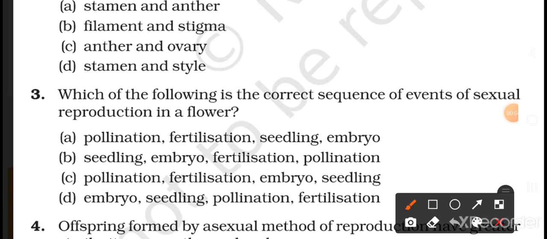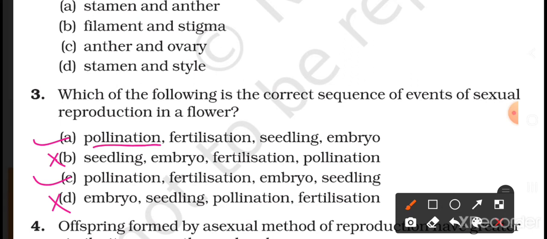Question number 3, which of the following is the correct sequence of events of sexual reproduction in a flower? Students, when we read sexual reproduction in flowers, we saw that there are steps involved in this type of reproduction. If you remember, the first step is pollination. So in options A and C, pollination is the first step, so the other two will be cancelled. Then what is pollination? Pollination is the transfer of pollen from anther to the stigma. So this is the first step.